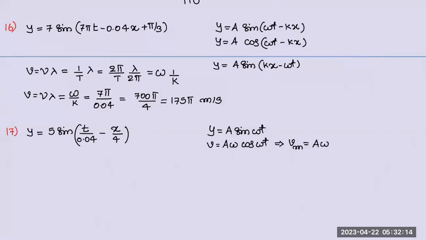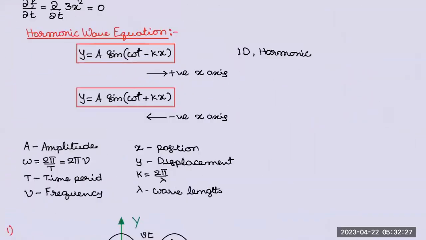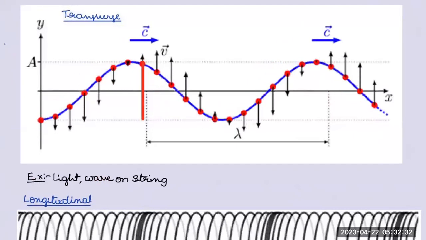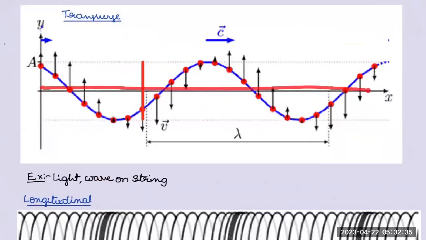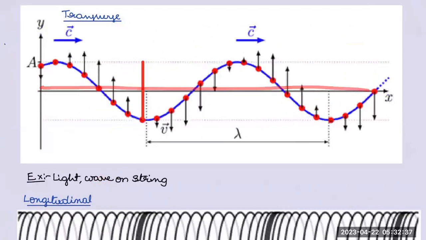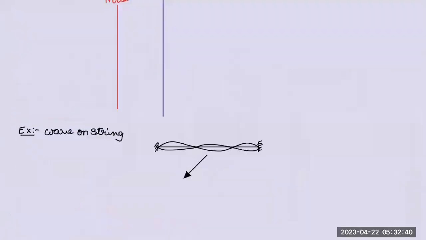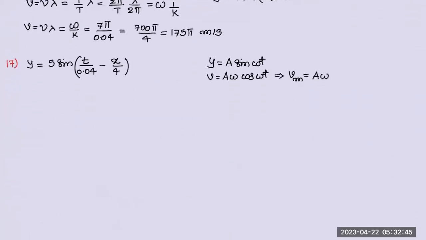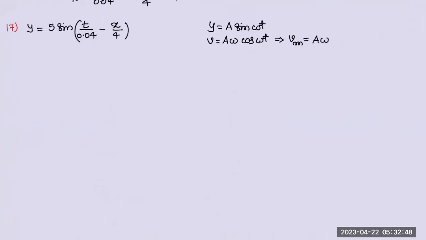Sir, can I use same thing here? 100% yes. Although wave is there, in case of wave we have multiple particles on a string. If you want, I can go back and explain that, it will be better. What is wave? We have a string, multiple particles are there, but if you look into one single particle, it is SHM only. So all the properties of SHM will come. Right. Now we can use A omega.